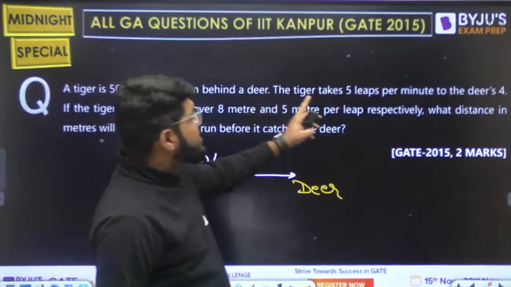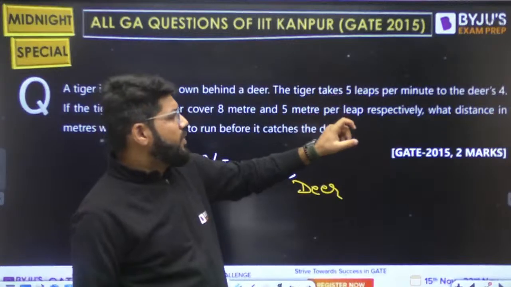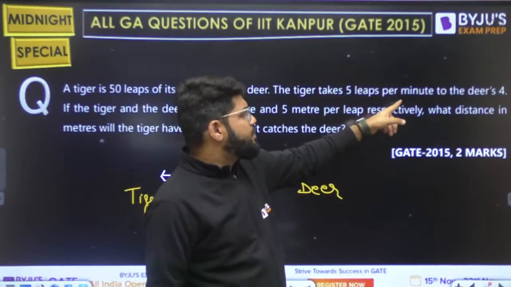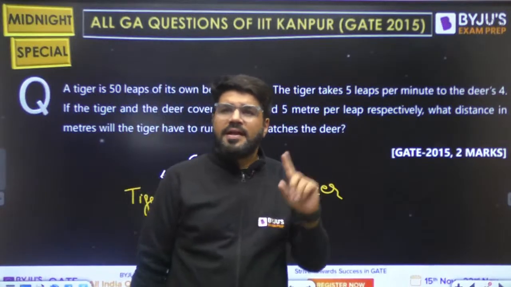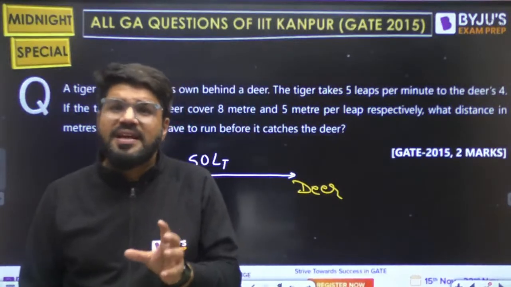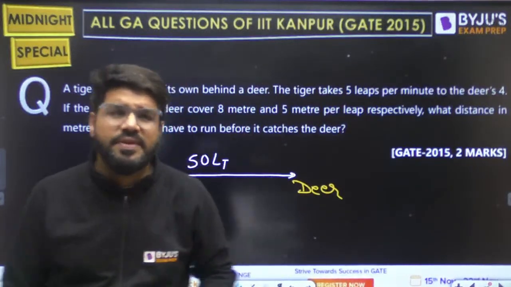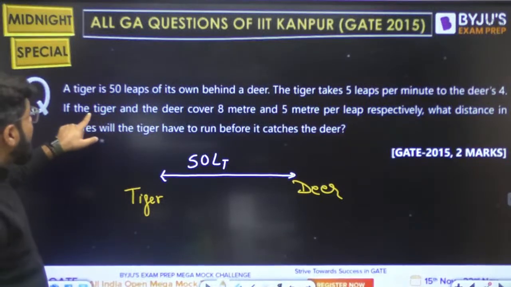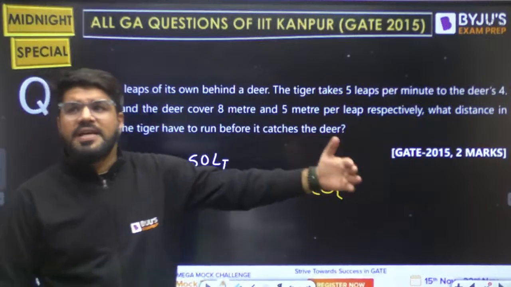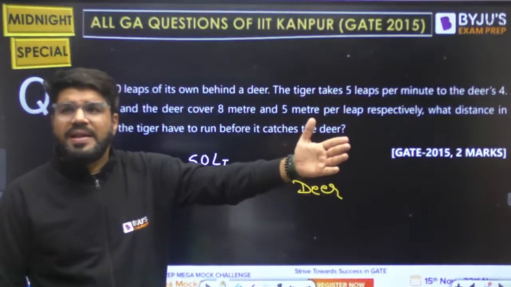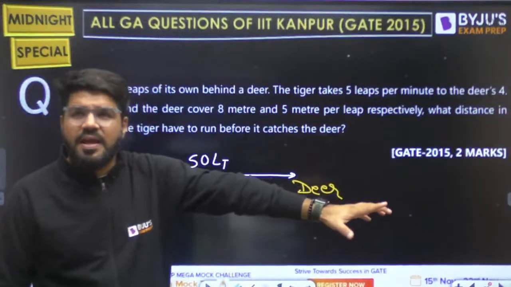The tiger takes 5 leaps per minute to the deer's 4. That means, as compared to the deer, the tiger will take 5 leaps per minute, and the deer will take 4 leaps per minute. But how much do they cover in 1 leap? The tiger's jump can be longer, the deer's jump can be shorter, and vice versa. That is the next thing. If the tiger and deer cover 8 and 5 meters per leap respectively, 1 leap here is like 1 jump. So when the tiger makes 1 jump, 1 run, how much does it cover?